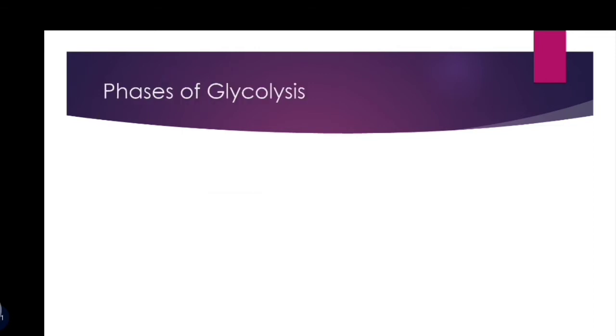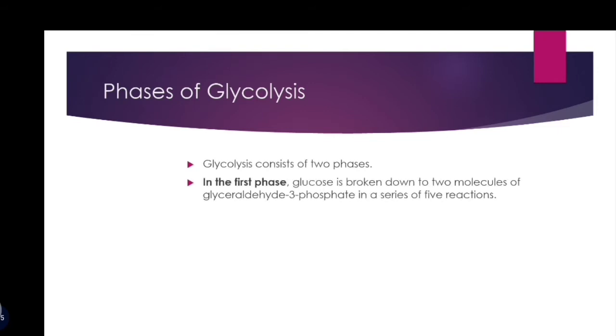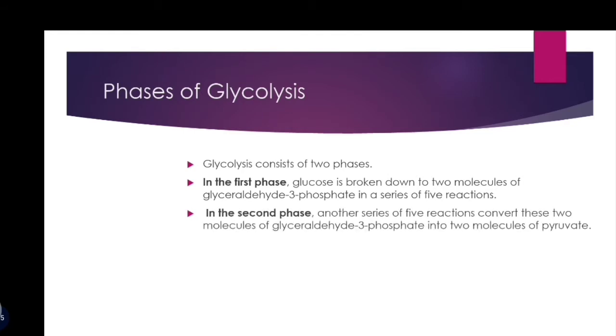Now, there are two phases of glycolysis. In the first phase, glucose is broken down to 2 molecules of glyceraldehyde 3-phosphate in a series of 5 reactions. In the second phase, another series of 5 reactions converts these 2 molecules of glyceraldehyde 3-phosphate into 2 molecules of pyruvate.